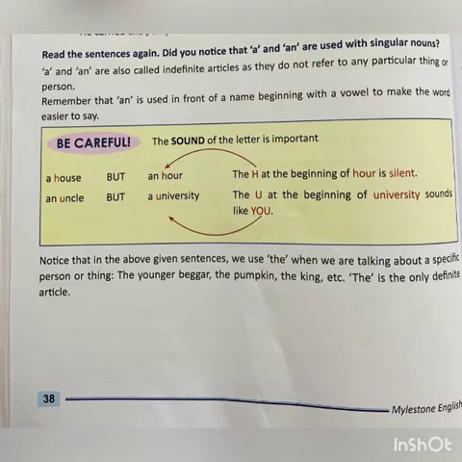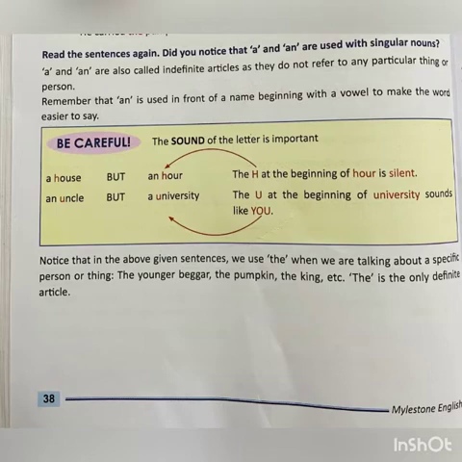Okay, and the next is university. Here the beginning of the word university is u, which is one of the vowels. But we are getting the sound of a consonant. The sound we are getting is a consonant sound. So we will write a before that word.